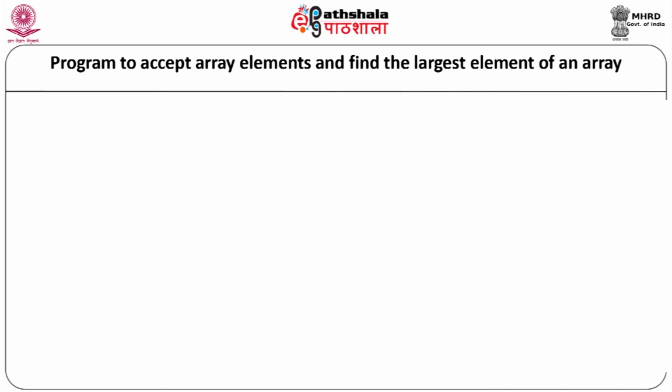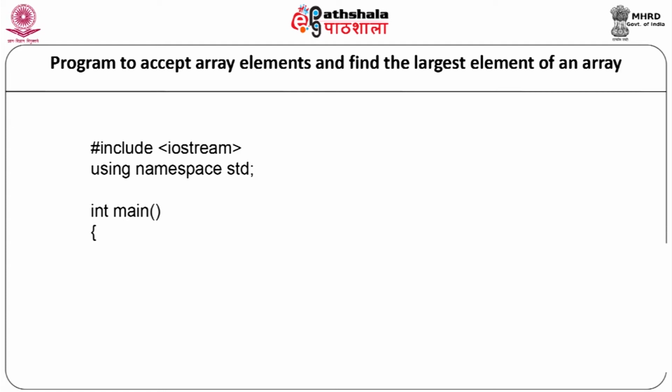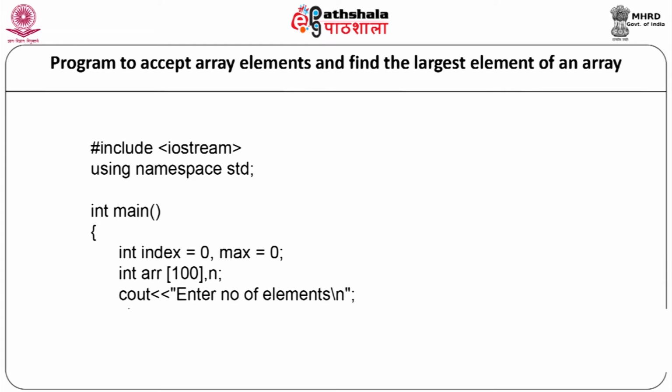We will start with our program: #include <iostream>, using namespace std. We will start with our main function, int main. First, we will declare the variables as integer index equal to 0, max equal to 0, integer r[100], comma n. Now, let us take the number of elements from the user as cout, enter the number of elements, cin >> n.